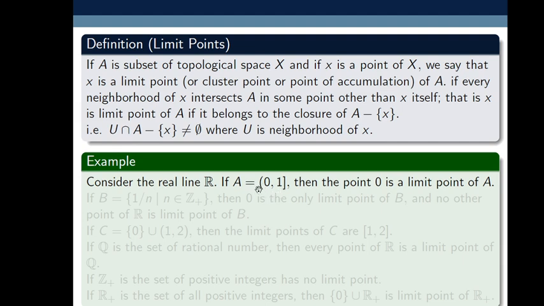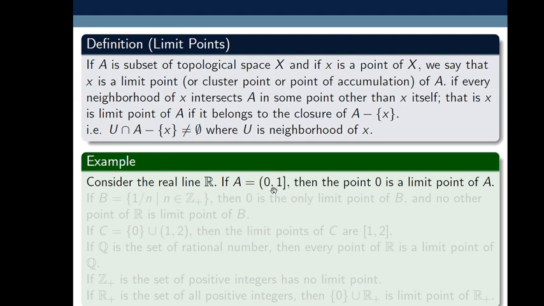If I take a neighborhood of 0 and intersect it with A, then I get infinitely many elements, because the neighborhood of 0 contains uncountably many irrational numbers and also countably many rational numbers. So the neighborhood of 0 intersecting with A contains infinitely many points other than 0. That's why 0 is a limit point.